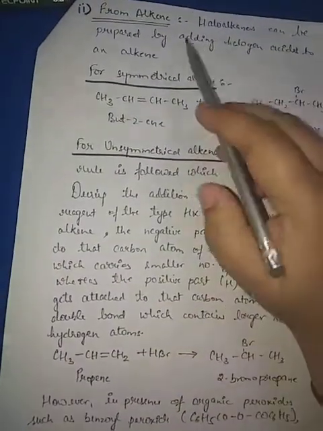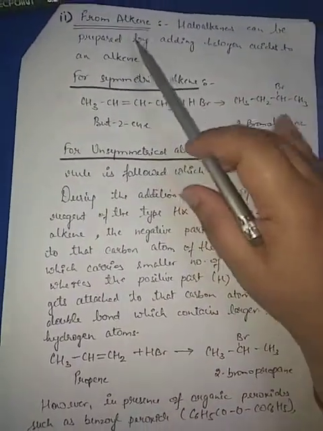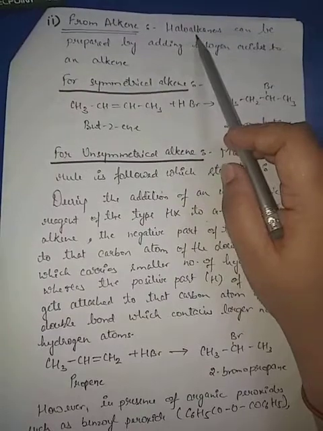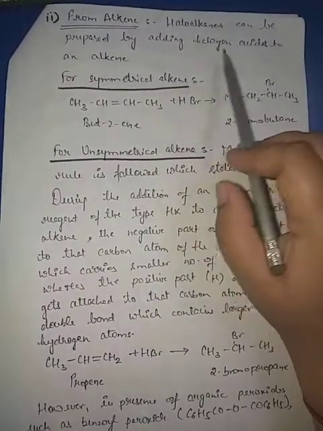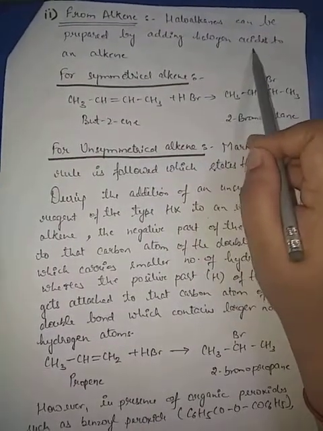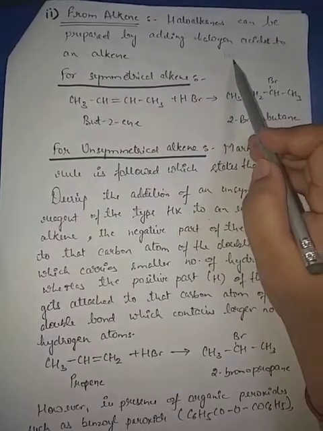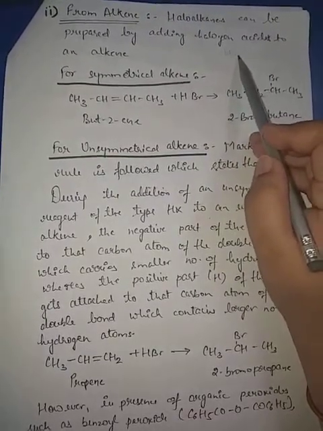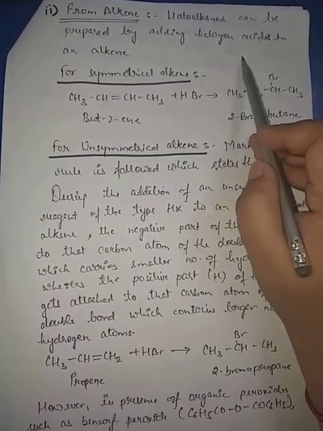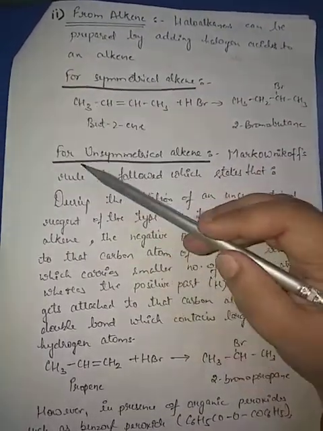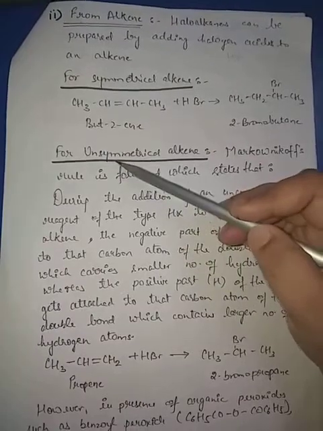Now preparation, from hydrocarbons only. We will continue with alkenes. From alkenes we will prepare haloalkanes. Haloalkanes can be prepared by adding halogen acids. Halogen acids means HX. This X can be Cl, I, Br, anything. Okay. Two types of additions take place here.